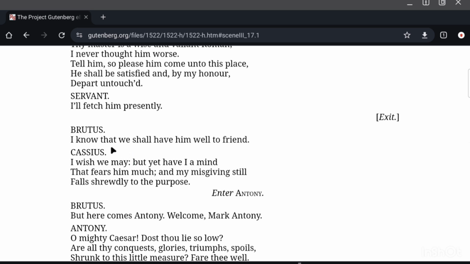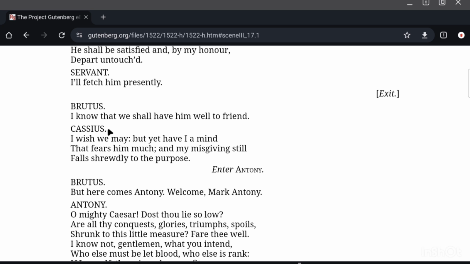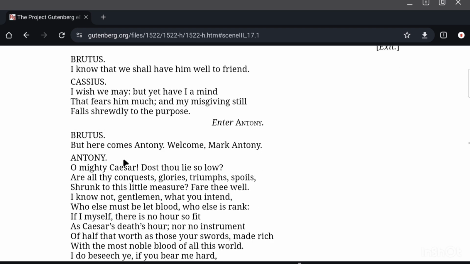Brutus says, I know that we shall have him well to friend. Brutus is confident that we will win him to our team. Cassius says, I wish we may, but yet have I a mind that fears him much, and my misgiving still falls shrewdly to the purpose. So Cassius is hesitant. He thinks that Antony may prove to be a tough proposition for them and cause them some trouble.